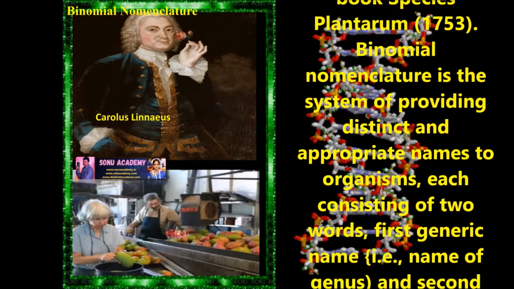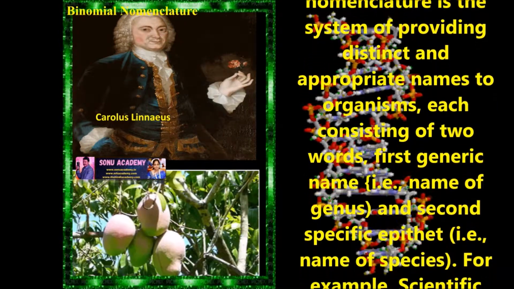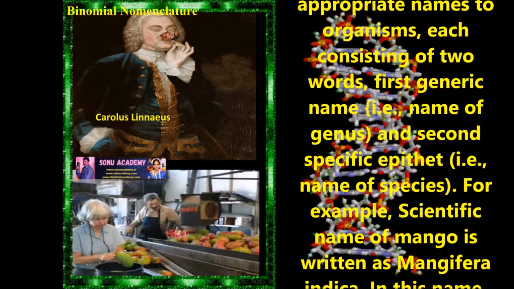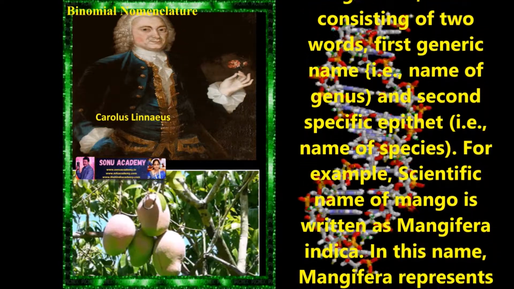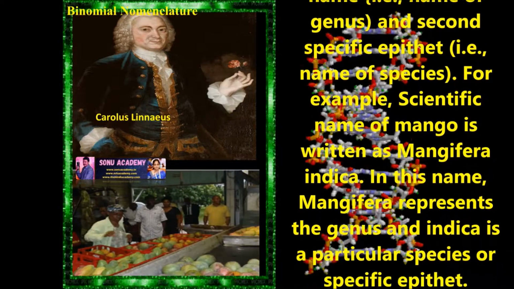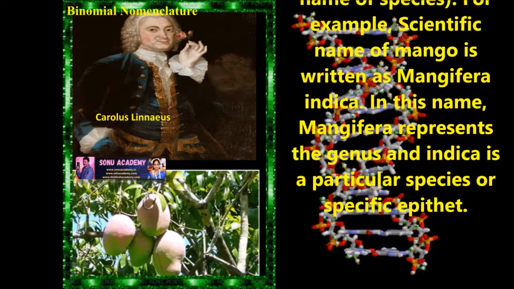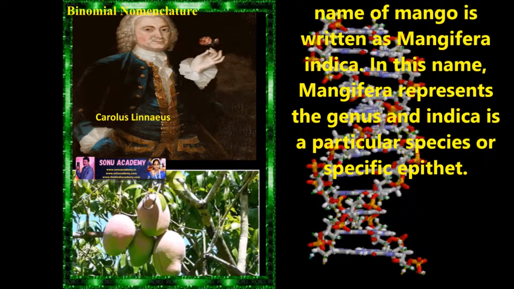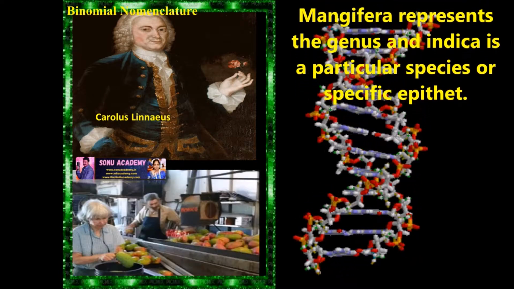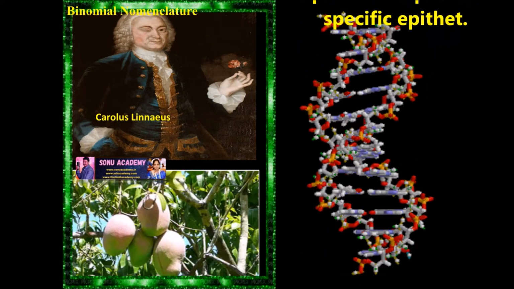Binomial nomenclature is a system of providing distinct and appropriate names to organisms, each consisting of two words. First is the generic name, that is the name of the genus, and the second one is the specific epithet, that is the name of the species. Already we discussed that. For example, the scientific name of mango is written as Mangifera indica. In this name, Mangifera represents the genus and indica represents the particular species or specific epithet.